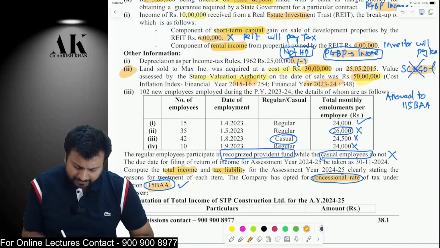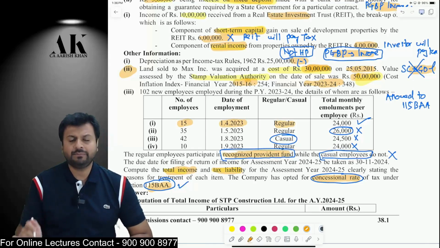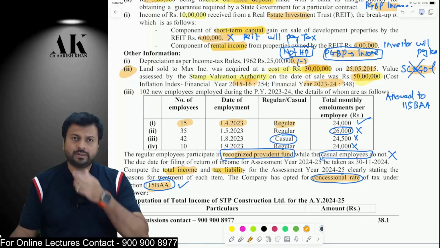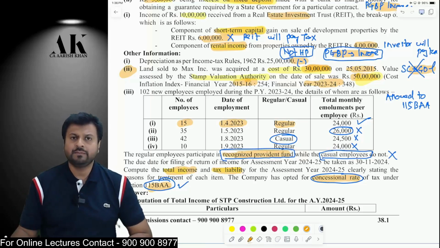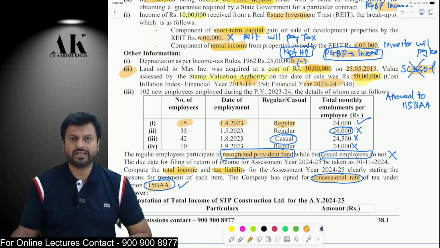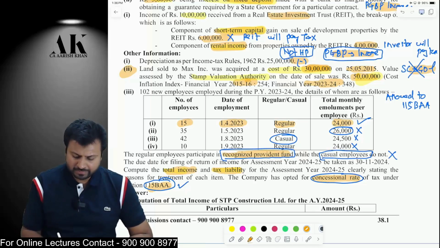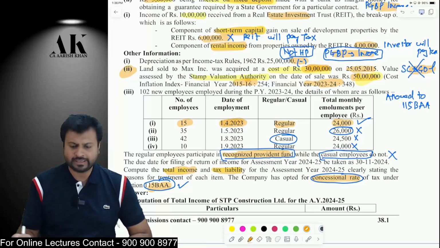For first employee, 15 employees which were employed on 1st April, regular employees participate in the recognized provident fund. Remember, it is important that if you want 80JJAA, your employees should participate in the recognized provident fund. Otherwise, you will not get 80JJAA deduction. And plus, the emolument has to be up to 25,000 rupees, and plus, they should be employed for at least 240 days in a financial year. Therefore, the first category of employees will be eligible for that because they are employed on 1st April. 240 days criteria will be full.